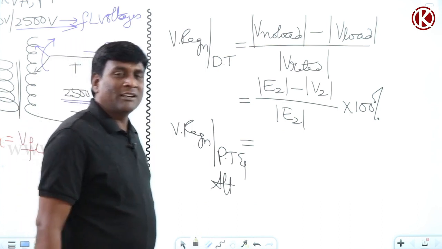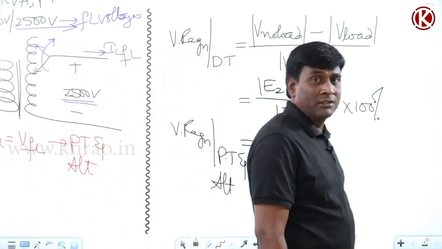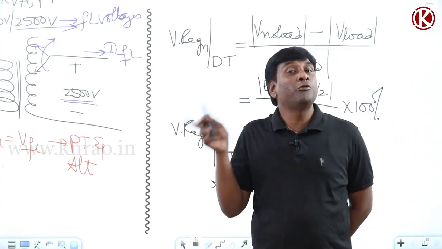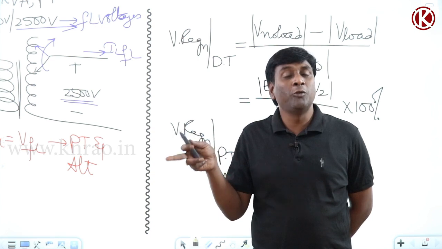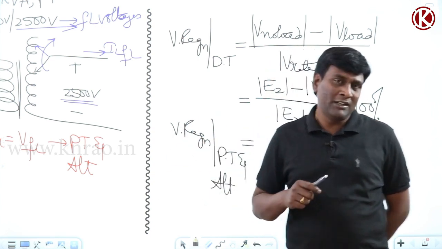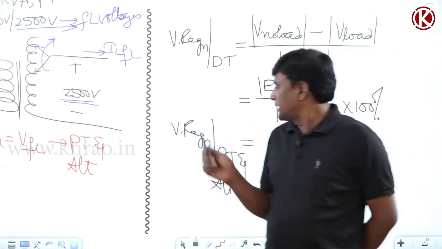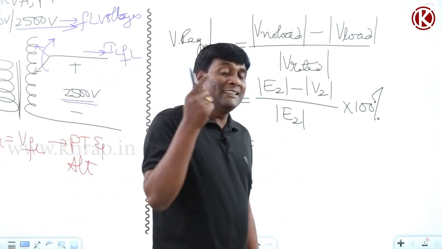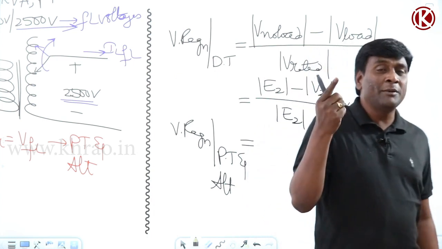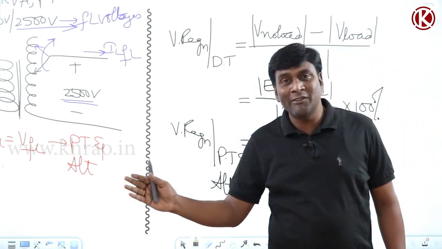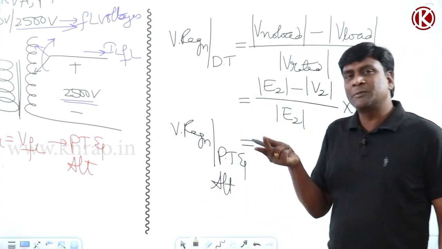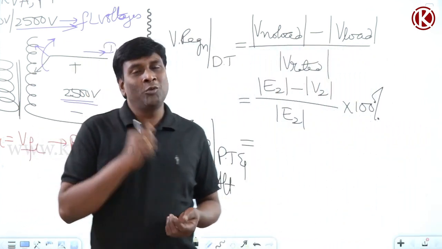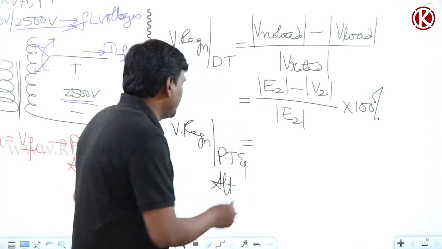Voltage regulation of a power transformer is defined as the magnitude of rise in terminal voltage from full load, because a power transformer almost always operates at full load, at a given power factor to no load, expressed as a percentage of rated voltage. What is the rated voltage for a power transformer? The full load voltage.